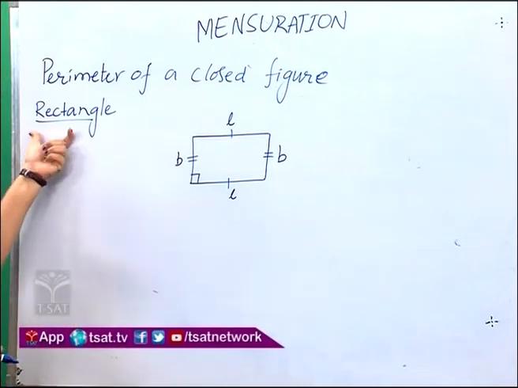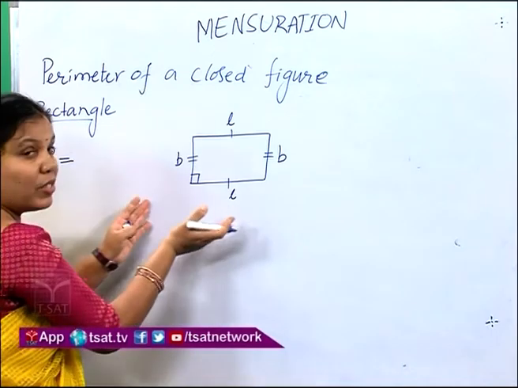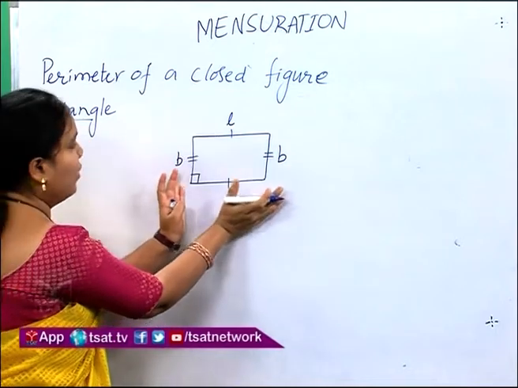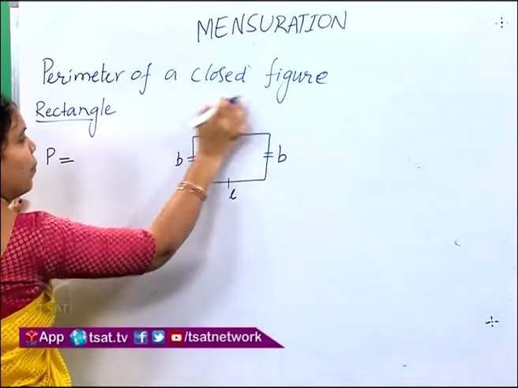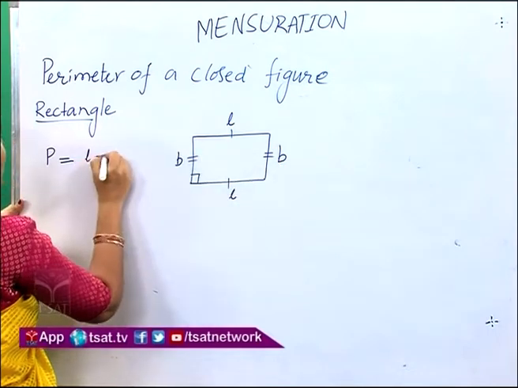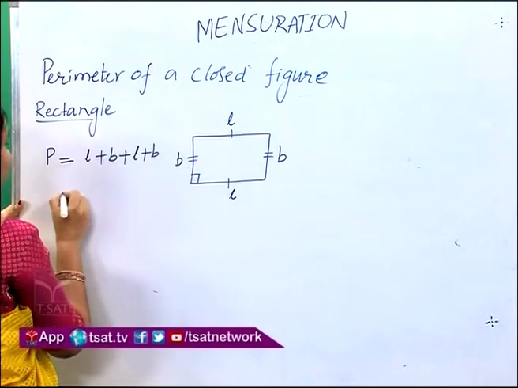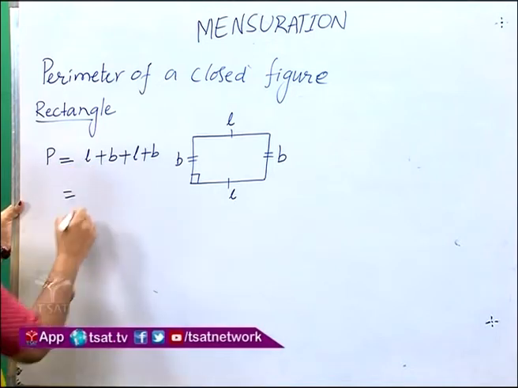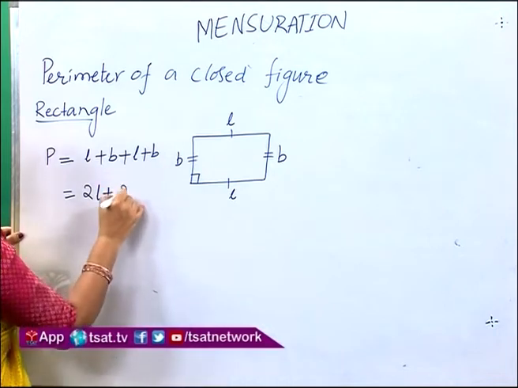Then the perimeter of a rectangle is equal to the sum of all the sides of this rectangle. We have L, B, L, B. L plus B plus L plus B is equal to 1L plus 1L, 2L, plus 1B plus 1B, 2B.